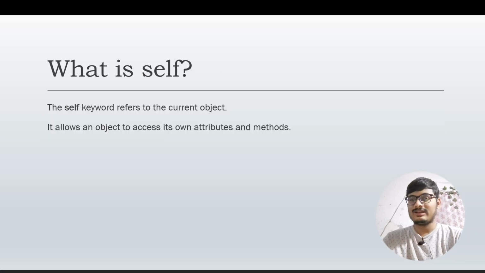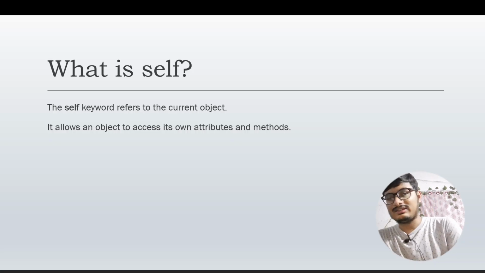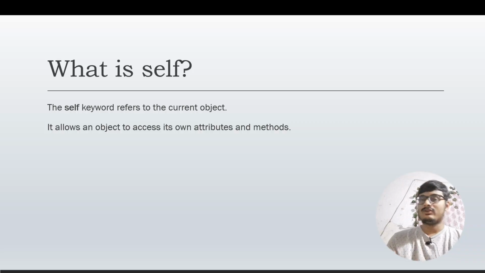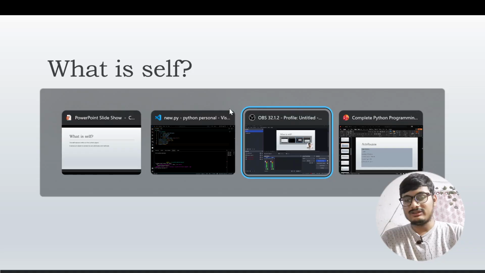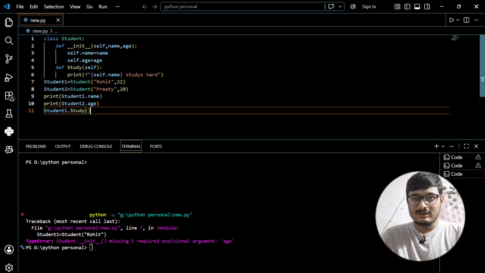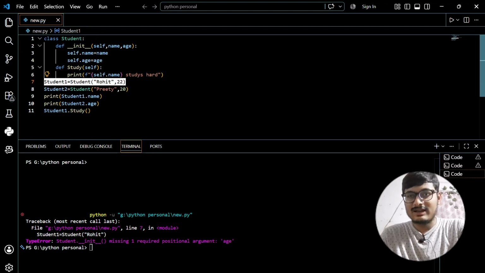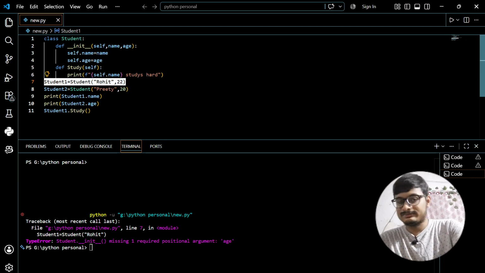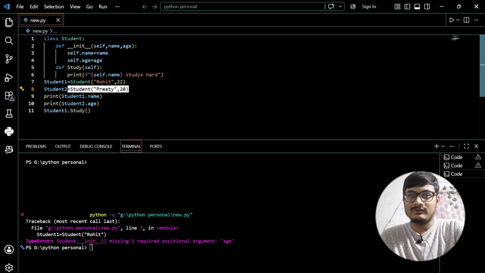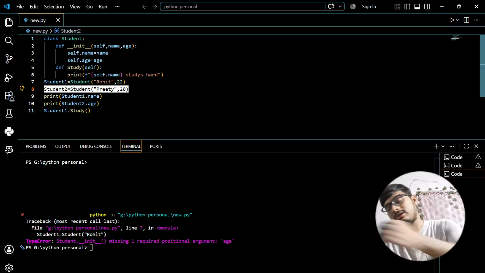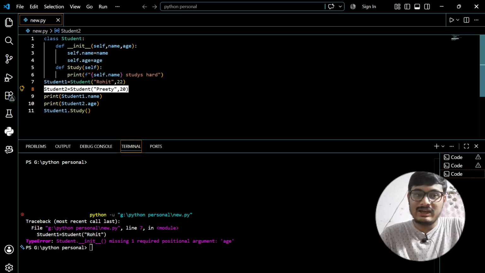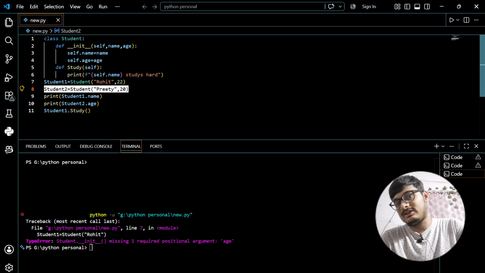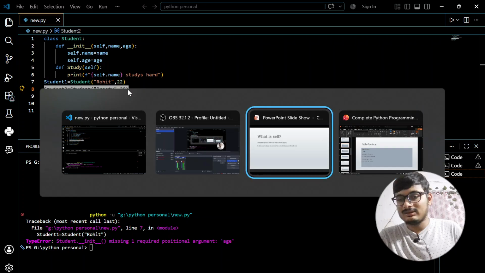Now let us move on to the next slide, which is what is self. Self is a keyword that refers to the current object. When we talk about this student one, this self tells the computer that this object is being considered. So when we call anything on this, the computer understands that I am referring to the age of this object. Student2 dot age means that self is used to tell that right now the age of this object is being referred to. I hope you understood it.